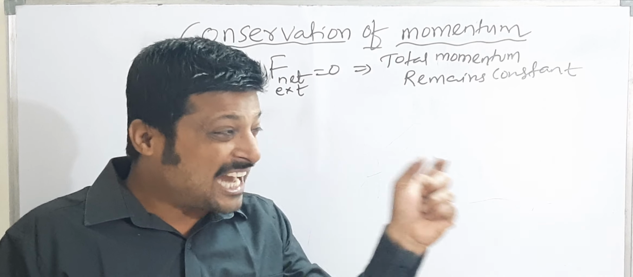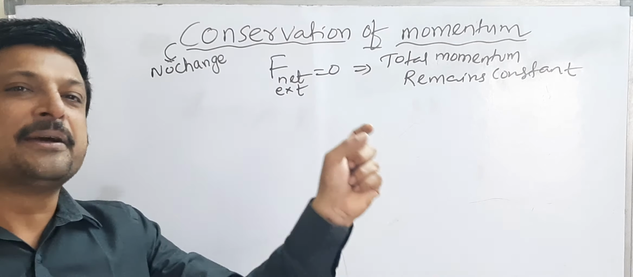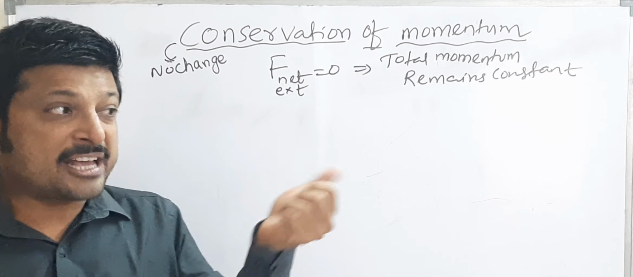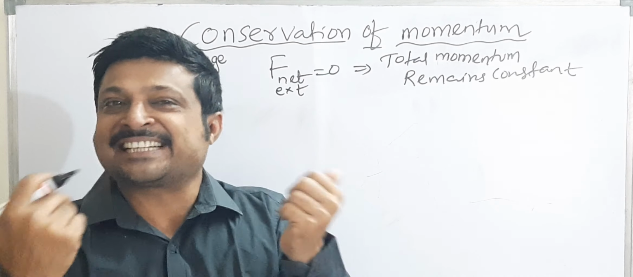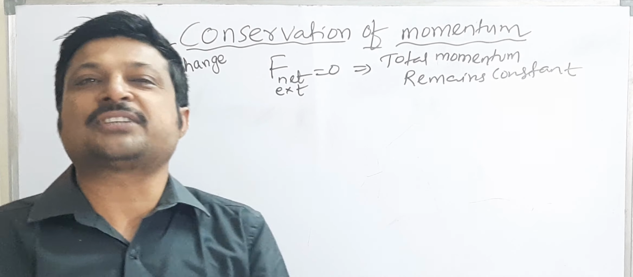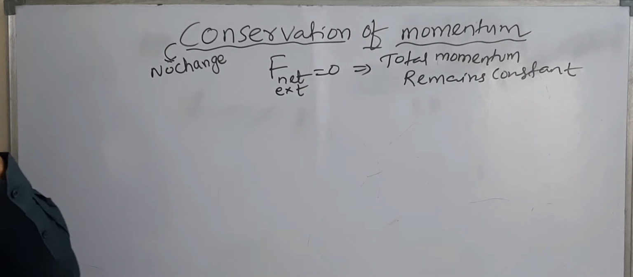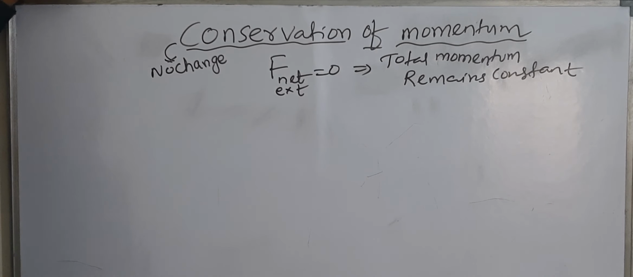But the velocity of the bullet is much greater than the velocity of the gun. So the velocities are different and the masses are different, but their momentums are the same. That is the hint for this topic. To understand the concept of conservation of momentum, now we will take one example.